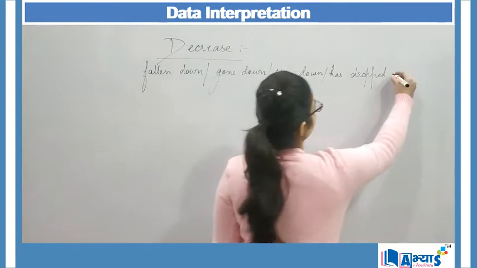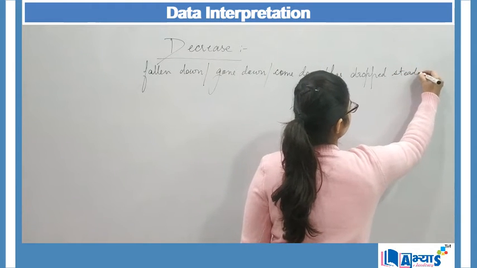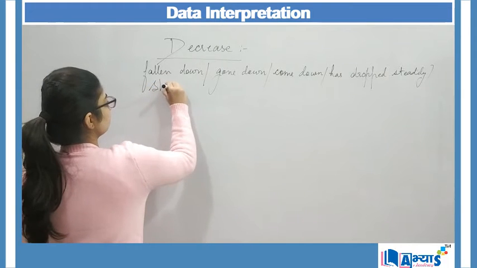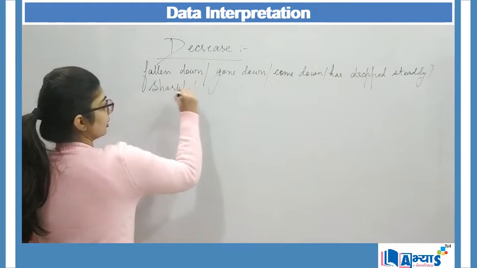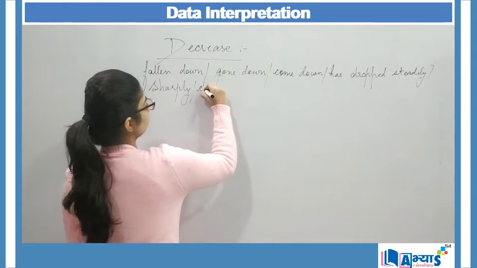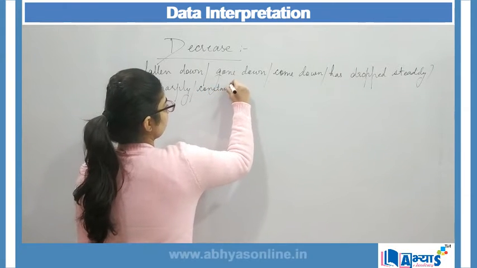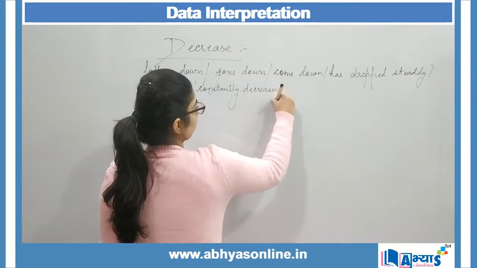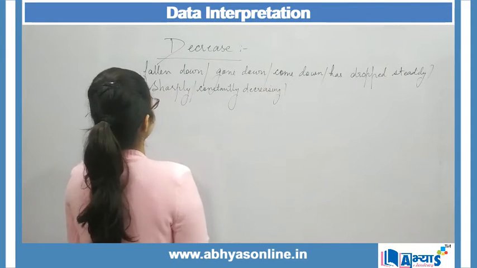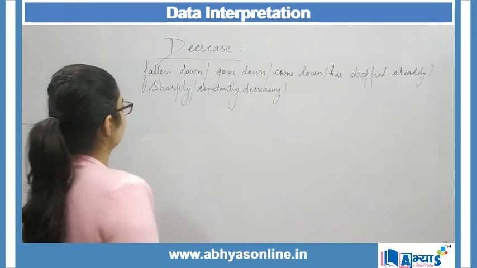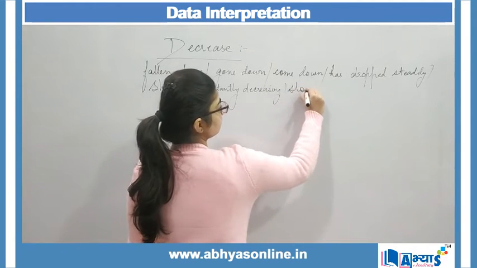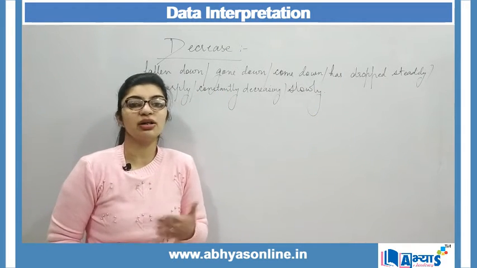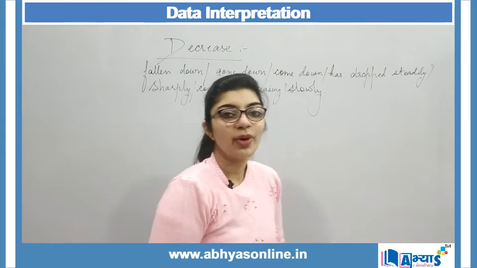So has dropped steadily, or sharply, constantly decreasing, or slowly. These are some of the words which can be used while writing about data whenever you have to show a decrease in something.